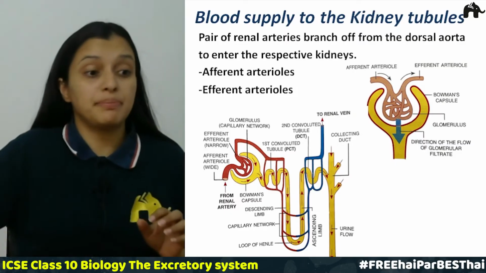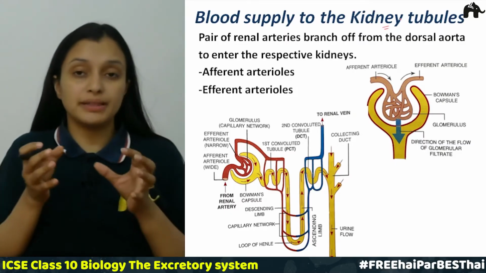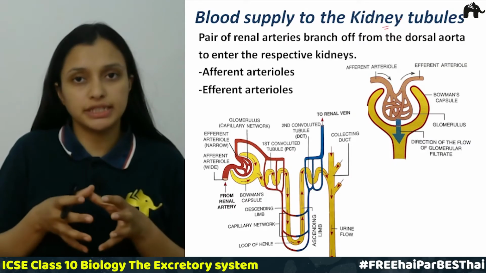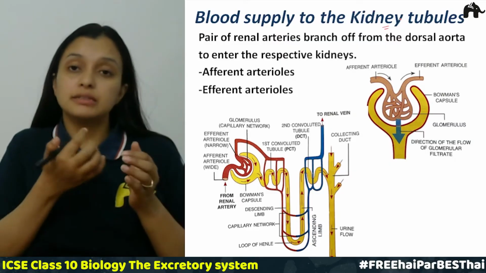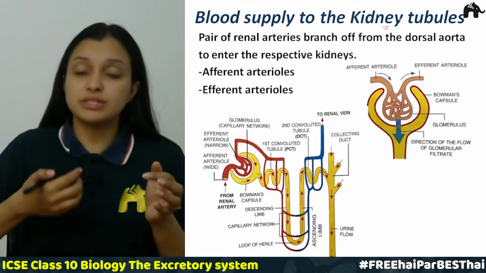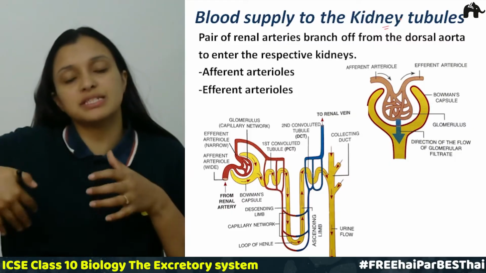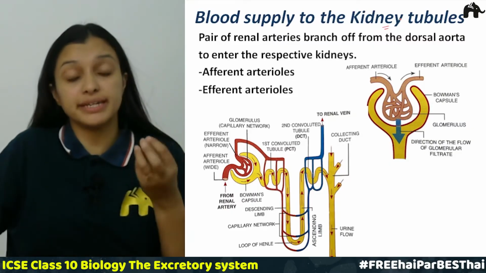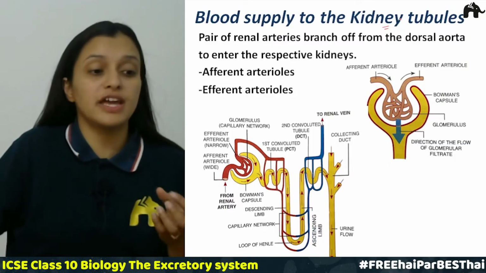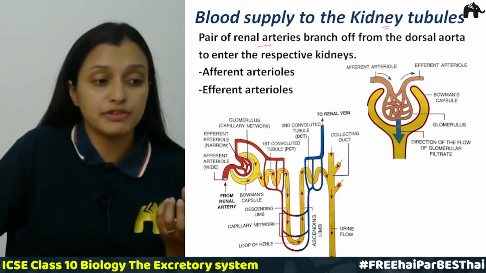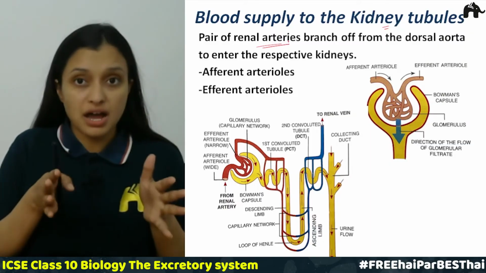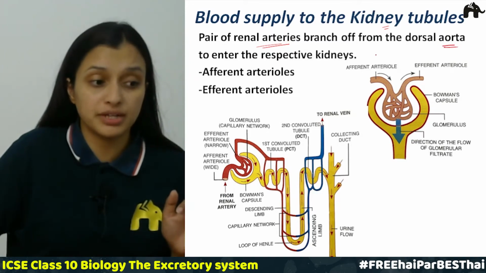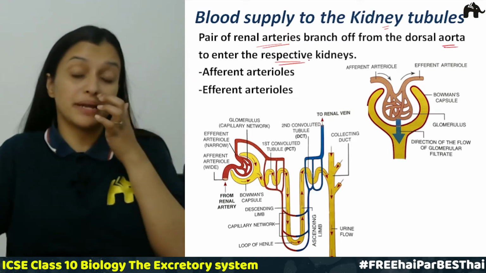Now the blood supply to the kidney tubules. How is blood supplied to the kidney tubules? We know that the blood will come into the kidney tubules, they will filter the blood and send the purified blood back. So there is a pair of renal arteries which branch off from the dorsal aorta and enter the respective kidneys.